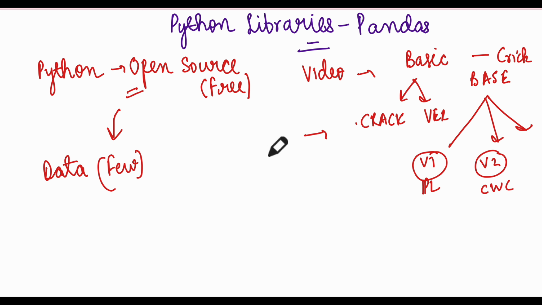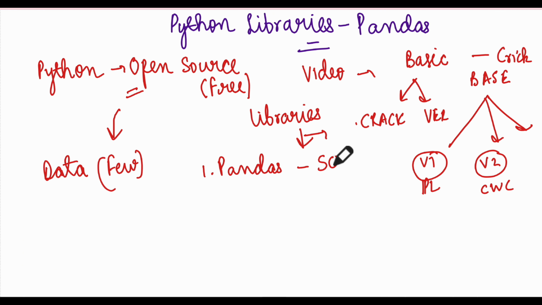Over time, because of Python's good functionality, people have built various libraries which make working with Python easier for relevant use cases. For example, there is a library called pandas, which we will discuss just now. It is an equivalent of SQL in Python, used for all data analysis.